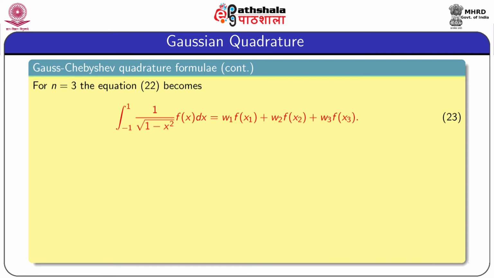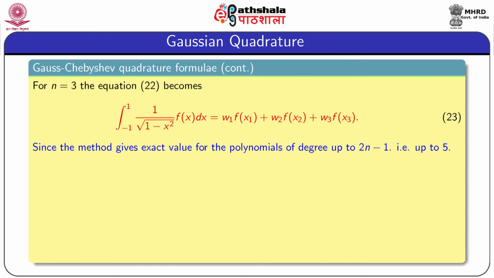Now we consider a particular case when n equal to 3. So for n equal to 3, equation 22 becomes the integration from minus 1 to 1 of 1 by root over 1 minus x square, this is the weight function, times f of x dx equal to w1 into f of x1 plus w2 into f of x2 plus w3 into f of x3.